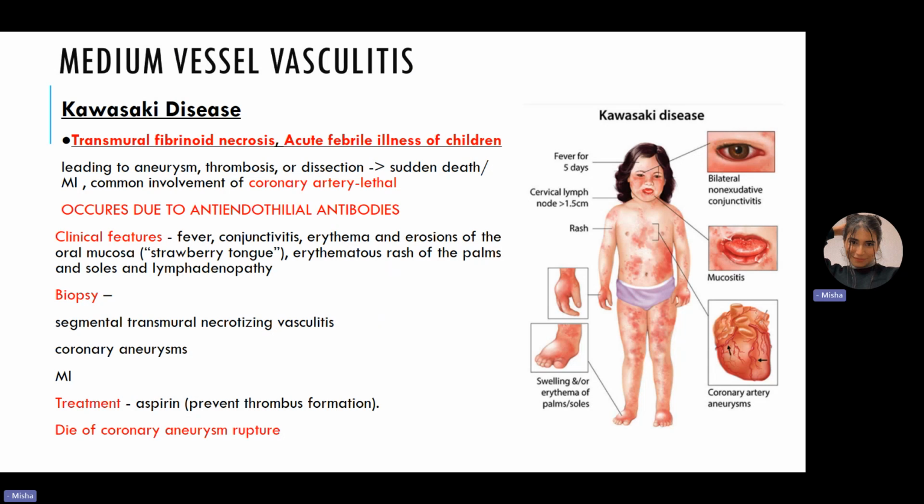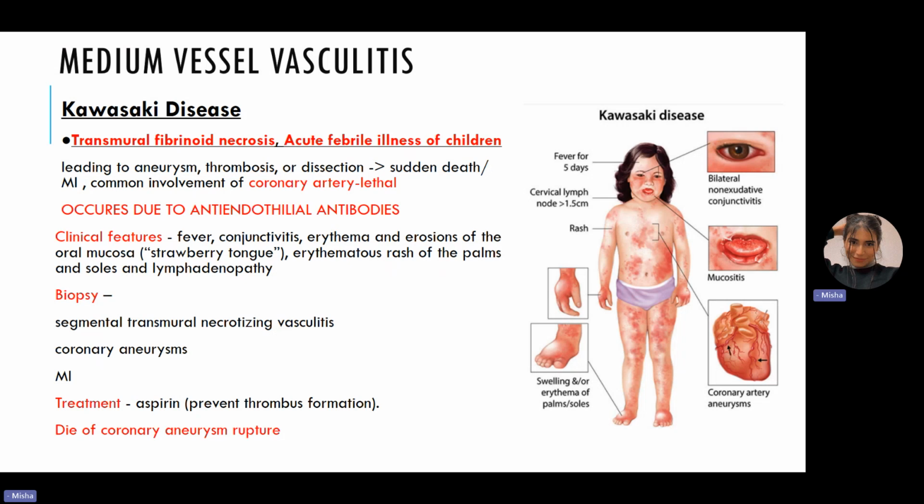Next, medium vessel vasculitis. So here we have three diseases that we need to know. You can know two. I will mention the last one as well. It is not in the presentation, but just know that it exists in case they ask you, in case that's their follow-up question. Okay. So we can talk about Kawasaki disease. First of all, who is it common in? Kawasaki is very important because this is the one that's present within children. So young Asian children who are less than 4 years old.